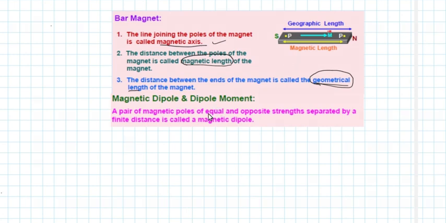Then magnetic dipole and dipole moment. A pair of magnetic poles of equal and opposite strength separated by a small or a finite distance is called a magnetic dipole. So this is very much similar to an electric dipole, and there it was two equal and opposite charges. Here it is two equal and opposite poles. So which are those poles? North and south poles. So north and south poles separated by a finite distance form a magnetic dipole.